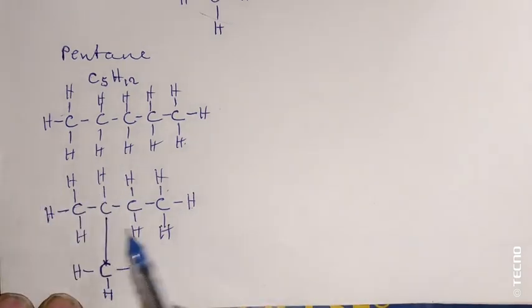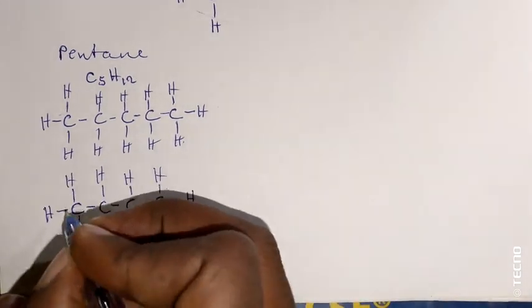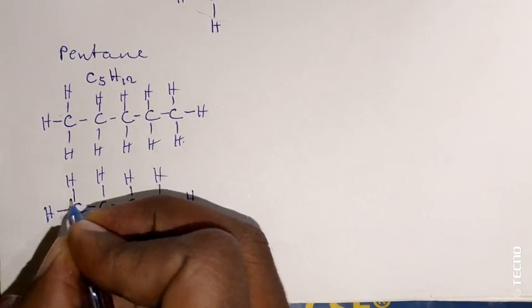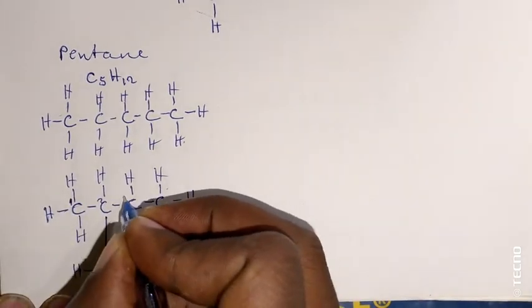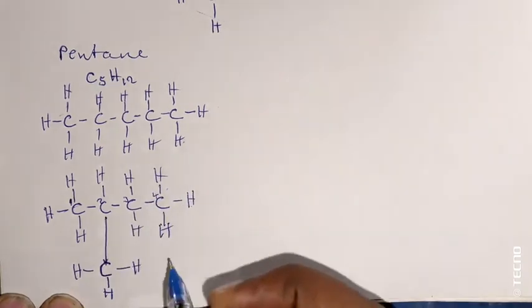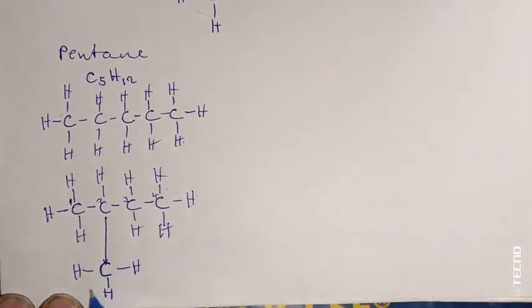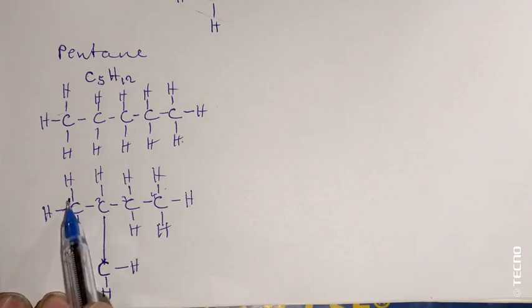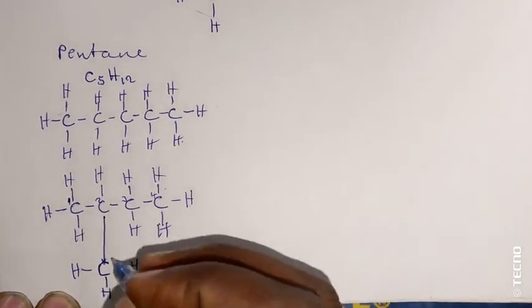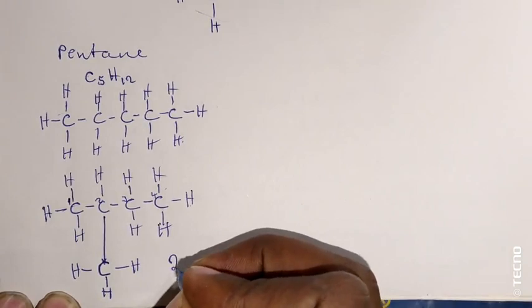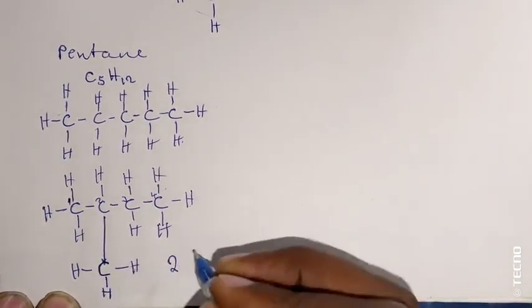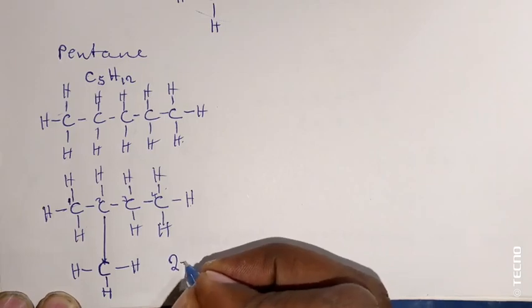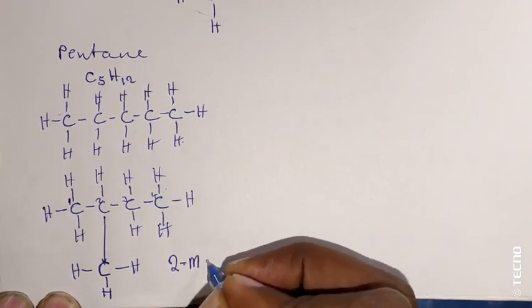So having this one, this is first carbon, this is second, third, fourth. This is an alkyl family. As you can see, this is C2, and this is methyl, so you say 2 methyl.